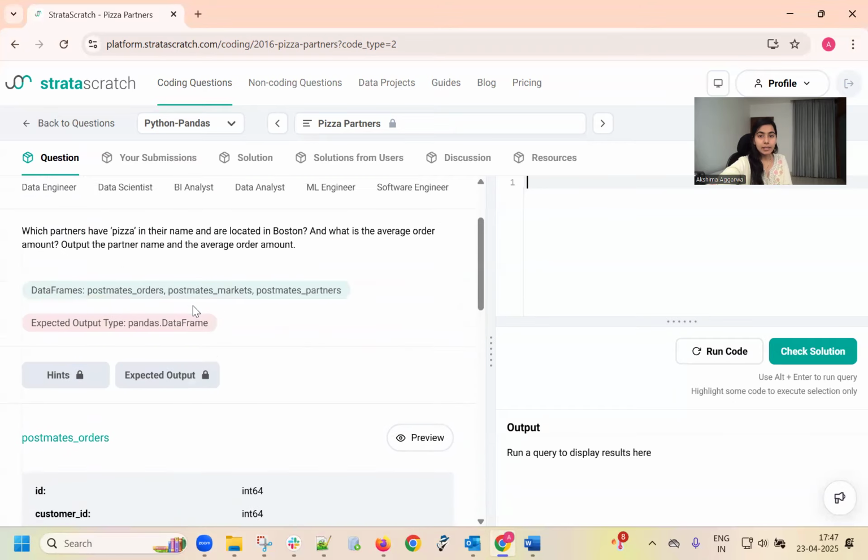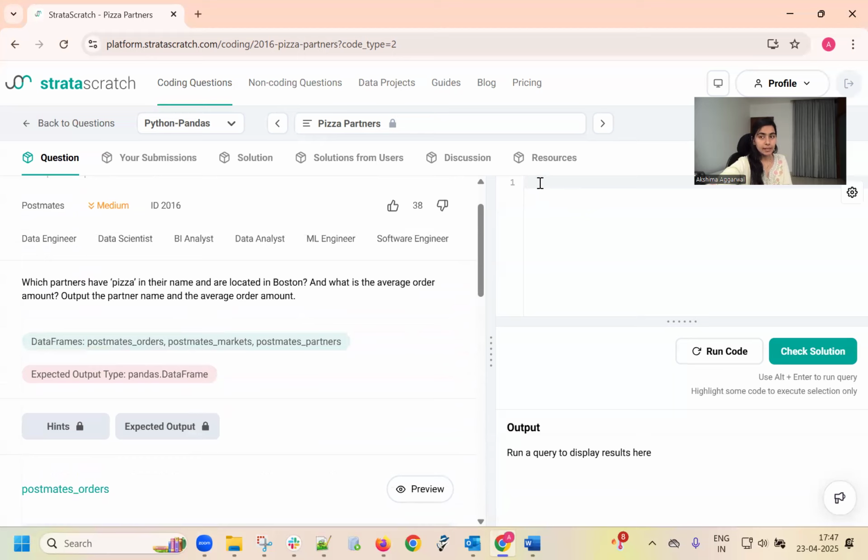Now let's see what is present inside these data frames. First of all, I'm going to import pandas. The first data frame is Postmates_orders.